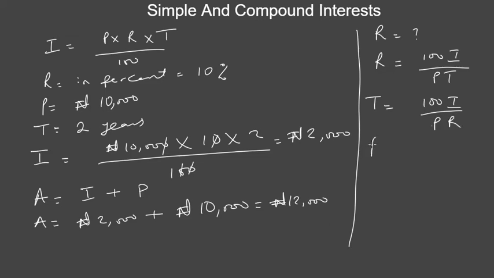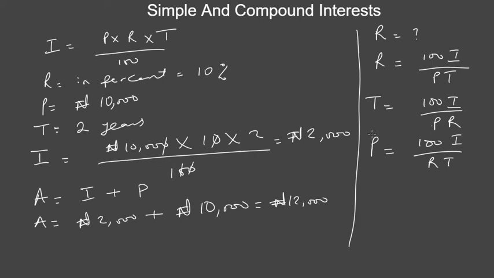Let's say you don't know the principal, but you know the interest. To calculate that, you are going to do the following: 100 times interest divided by rate times time. So these formulas will help you calculate different parameters or variables in the simple interest formula. It's also possible that you know the total amount, but you don't know the principal. The same thing, you can make P the subject of the formula here. So that is what simple interest is all about.